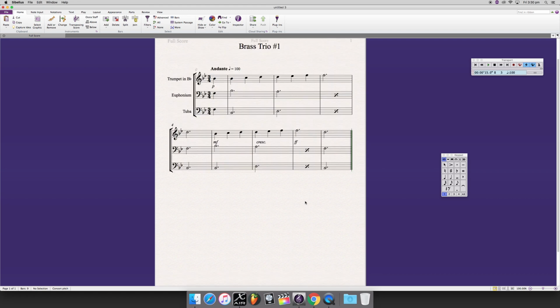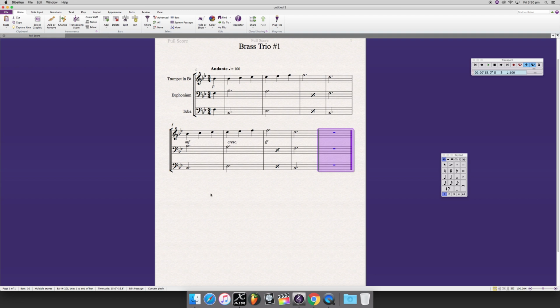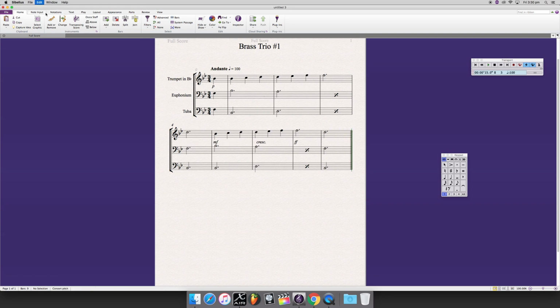Let's say you actually wanted to add an extra bar to that. Well, you can just go add, and you've got some options here about where you want to add extra bars. Okay, so you could add an extra bar at the end, and we've got one right there. Pretty cool. Okay, so let's go back and get rid of that one.